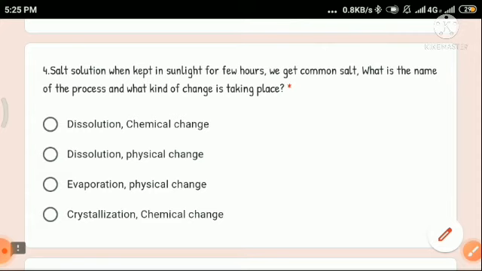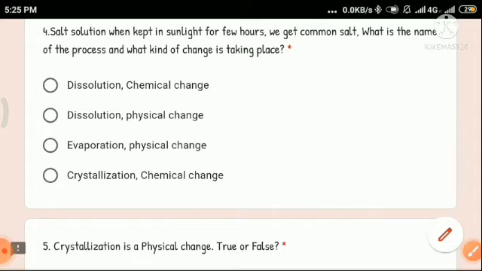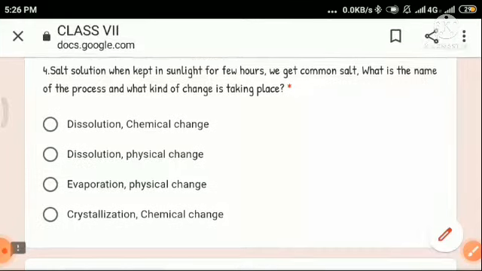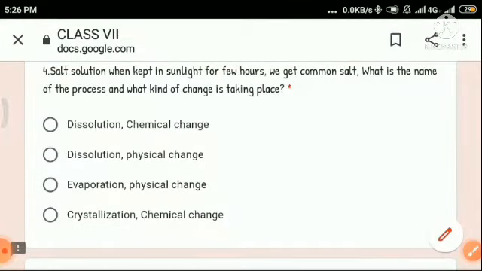So this process is known as evaporation, and this is a physical change. The salt solution contains both water and salt. In the presence of sunlight, the water will slowly evaporate, and the salt will be left behind. This process is known as evaporation, and this is a physical change.